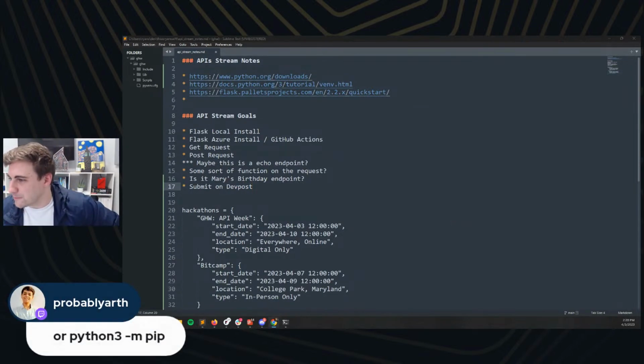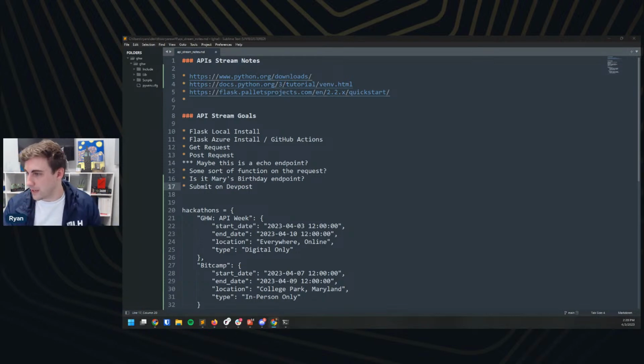Yes, and so somebody helped me out here. If you're having issues with the pip command specifically, but Python is working, you can try python or python3 -m pip. Great. All right, I appreciate everyone helping out here.